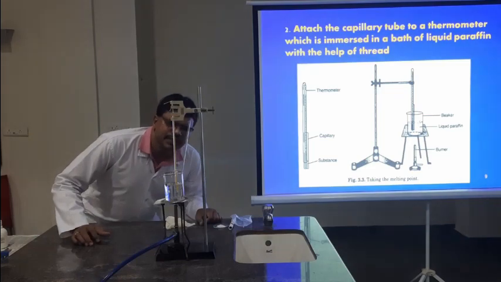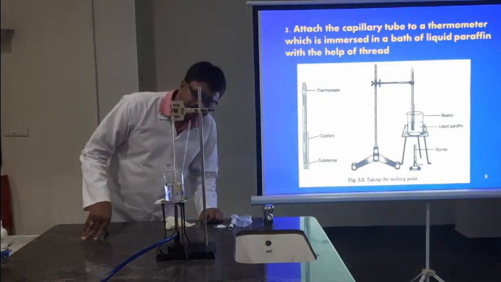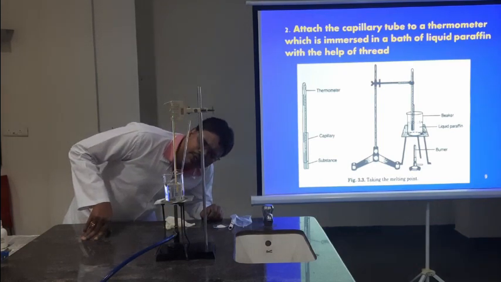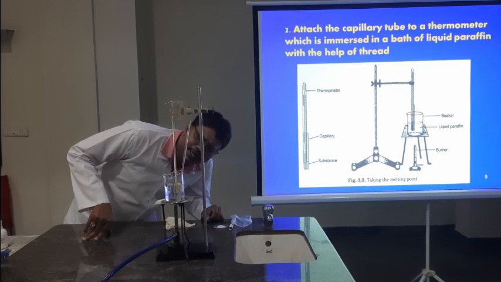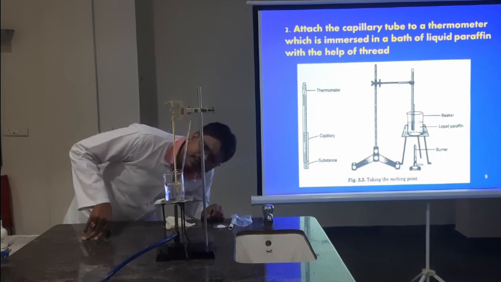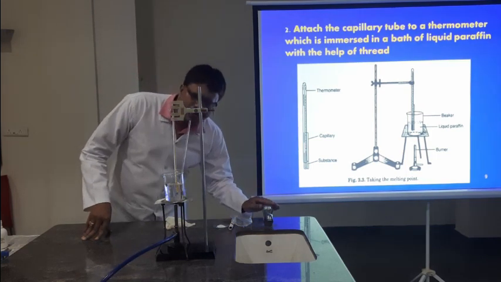The substance is still in solid state only. Here we have to take the reading when the first crystal of the substance taken in the capillary starts melting. Still it is in solid state. Now it is about 38 degrees Celsius.